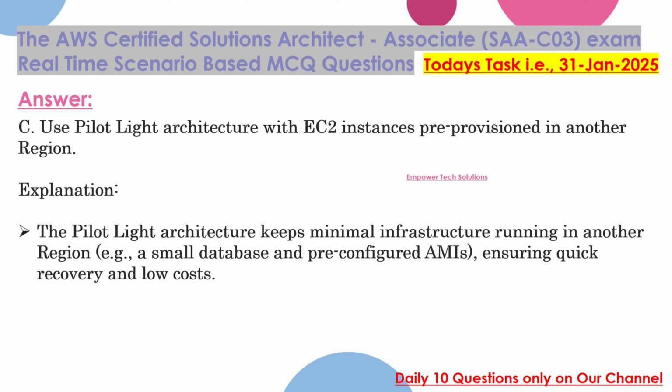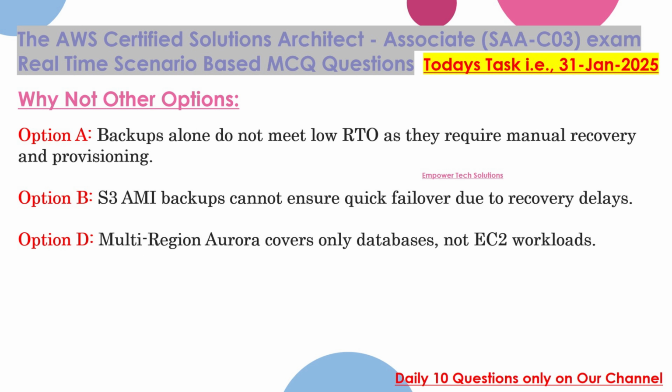Explanation: the pilot light architecture keeps minimal infrastructure running in another region, e.g. a small database and preconfigured AMIs, ensuring quick recovery and low costs. Why not other options? Option A: backups alone do not meet low RTO as they require manual recovery and provisioning. Option B: S3 AMI backups cannot ensure quick failover due to recovery delays. Option D: multi-region Aurora covers only databases, not EC2 workloads.